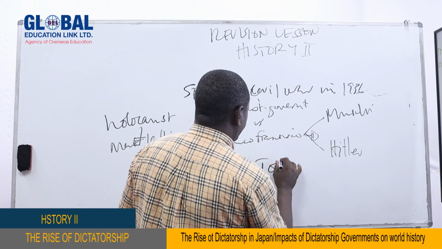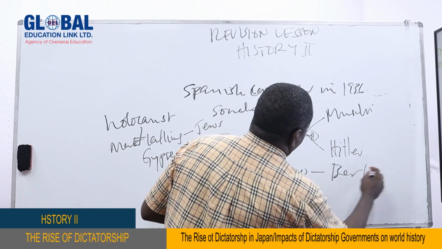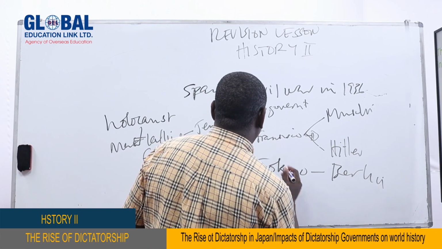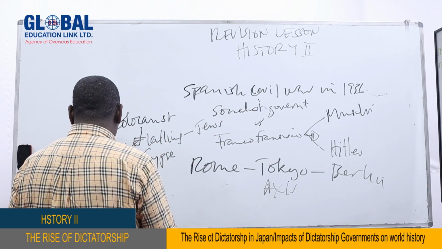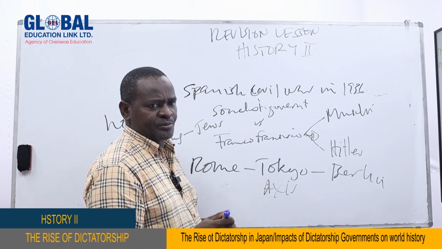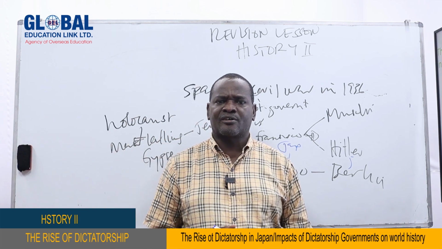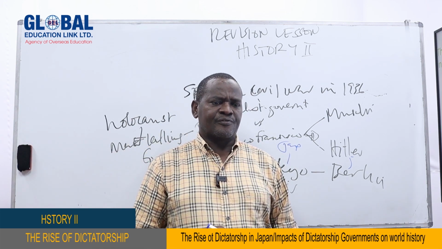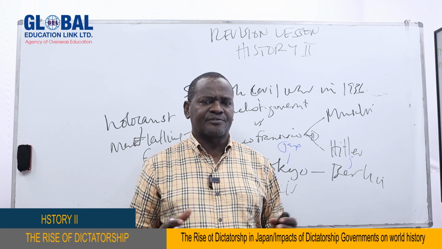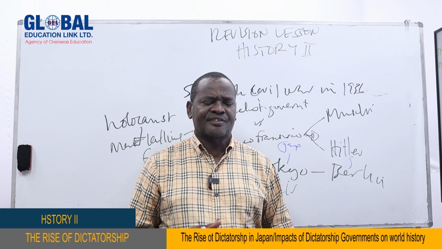Rome, Tokyo, Berlin axis. These have represented one of the very dangerous alliances ever to be formed in the world. And this alliance was responsible for the outbreak of Second World War. And of course, you can see for yourself what were the impacts produced by Second World War.